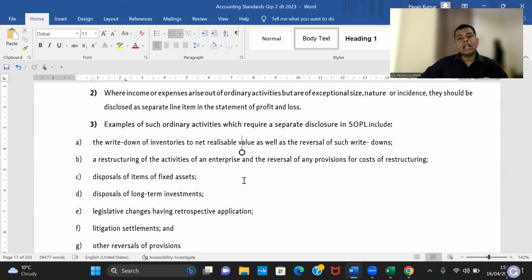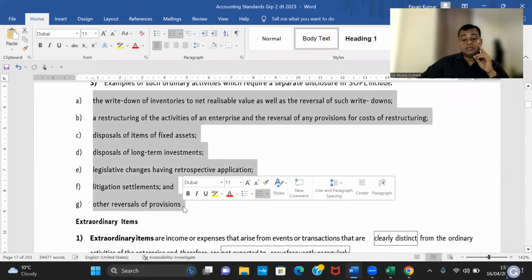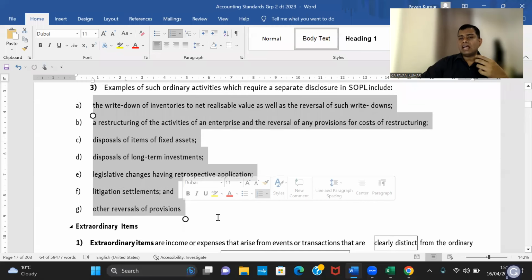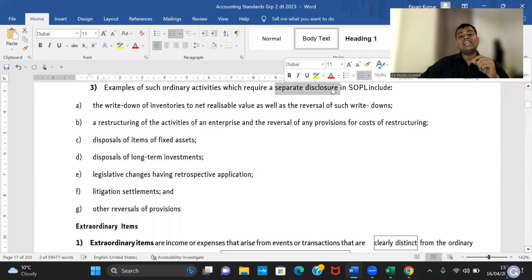Even in accounting standards, now in Ind AS and IFRS, there are huge paragraphs which deal with derivatives, but that is out of the scope. There is nothing about derivatives here in CA intermediate level. So these are the things which you would probably prefer giving as ordinary but exceptional. Examples of such ordinary activities require a separate disclosure in SOPL.